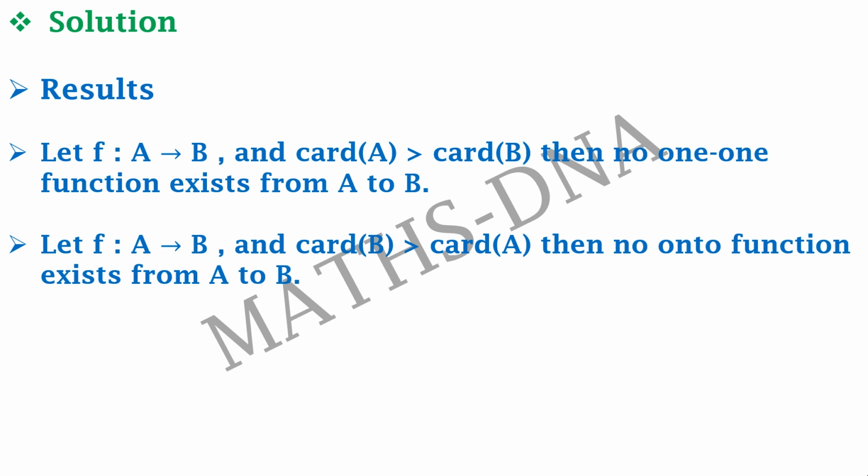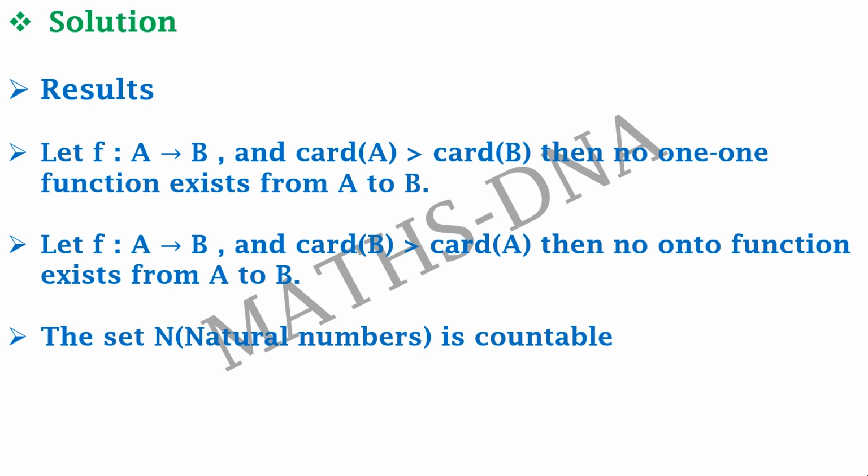Second, let F again be a function from A to B, and if the cardinality of B is greater than the cardinality of A, then no onto function exists from A to B. That is, you cannot find an onto function. Also, the function may be 1-1 but it cannot be onto.